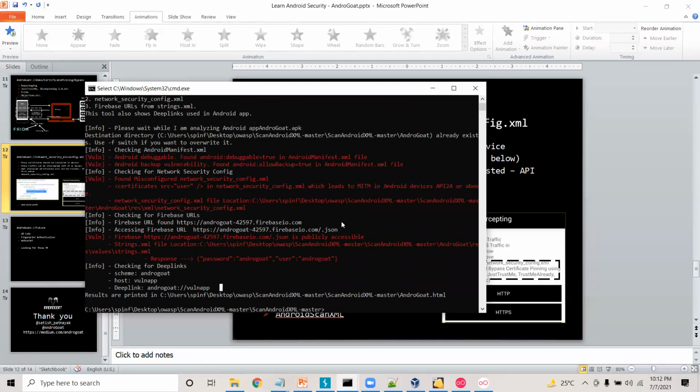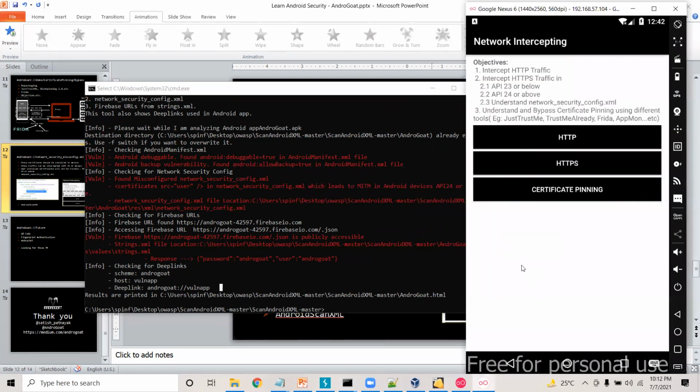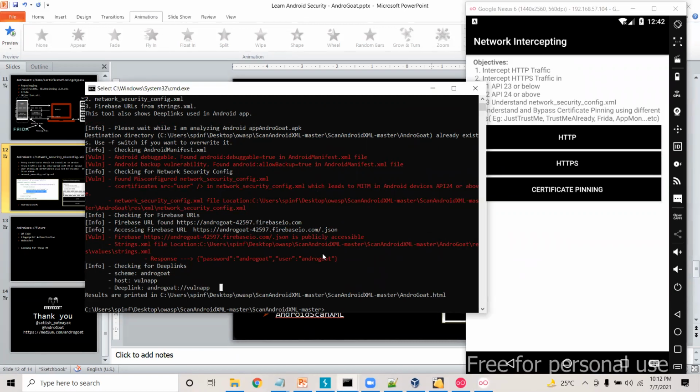At the moment we have two versions of Androgoat. One is with the network security config file, and the second one is without it. At the moment, in the device, the application is running without the network security config file. Whereas here in the Android scan XML file scanning, I have used the Androgoat application which has the network security config file.